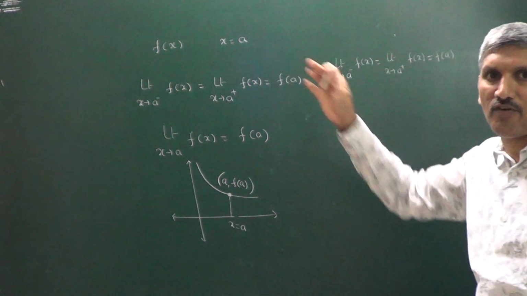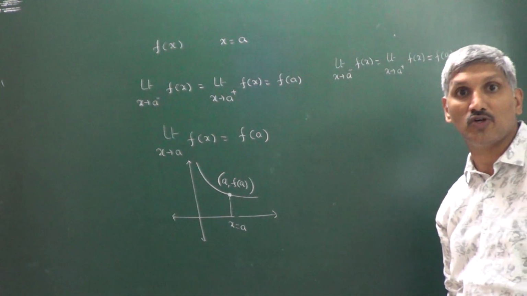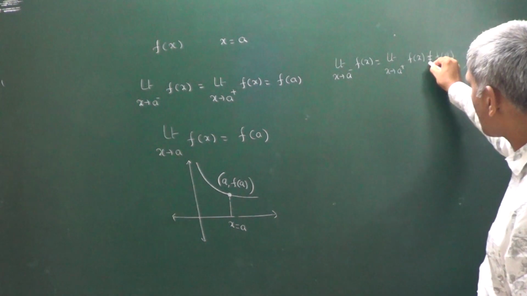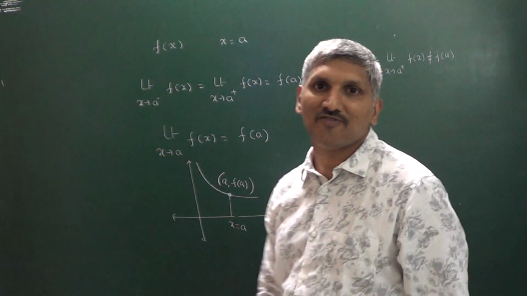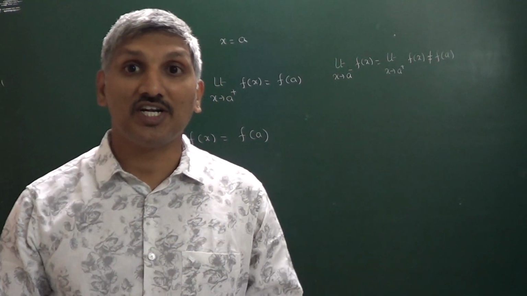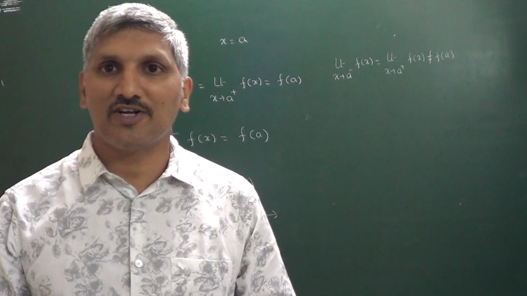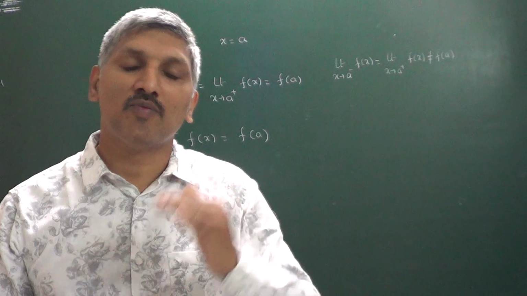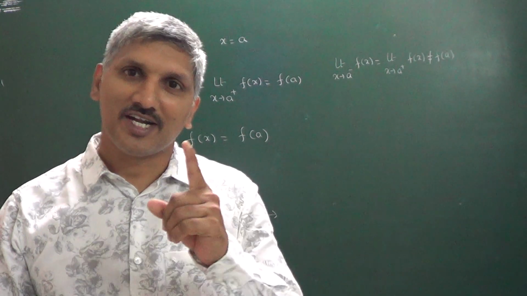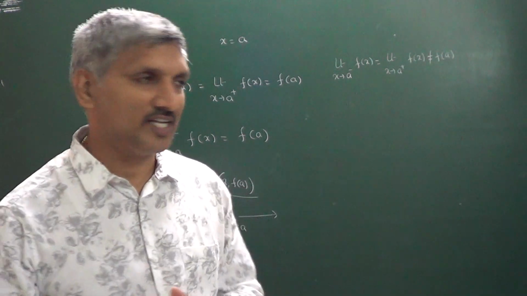Then we say that the function is continuous at x is equal to a. But if this is not equal to f of a, then we say that the function is discontinuous at x is equal to a. That type of discontinuity is called removable discontinuity, or discontinuity of the first kind, we can say.